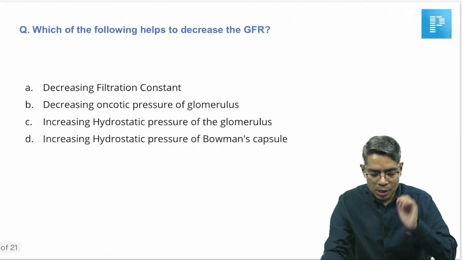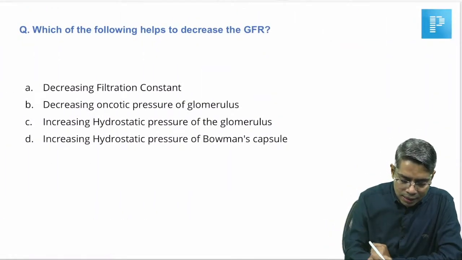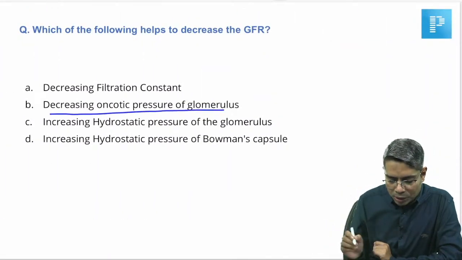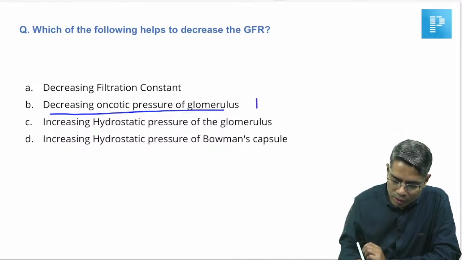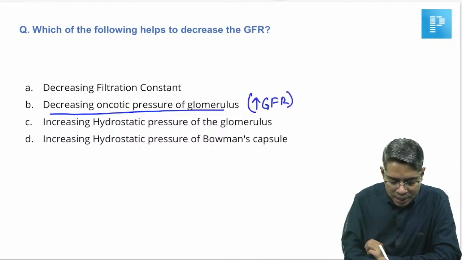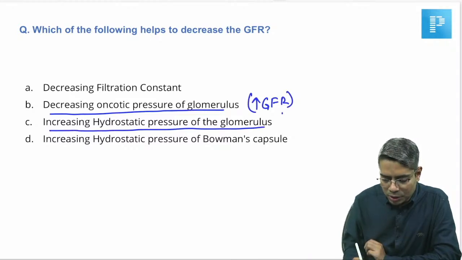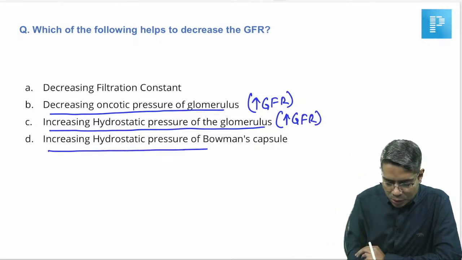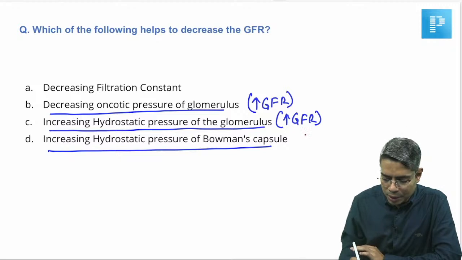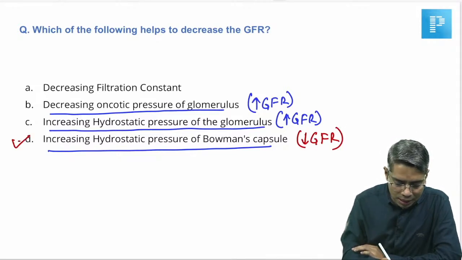So, as you know, if the glomerular capillary oncotic pressure is reduced, then what is going to happen? The GFR is going to be increased, right. So, this is not my answer. Increasing the hydrostatic pressure of the glomerulus, same thing is going to happen, the GFR is going to be increased. So, this is also not my answer. Okay. Increasing the hydrostatic pressure of the Bowman's capsule is definitely going to reduce your GFR. So, this is a correct statement.